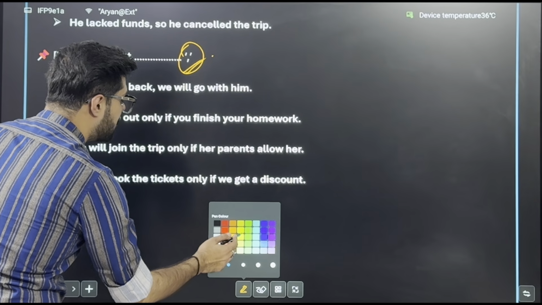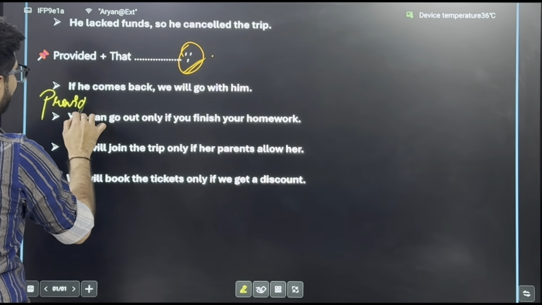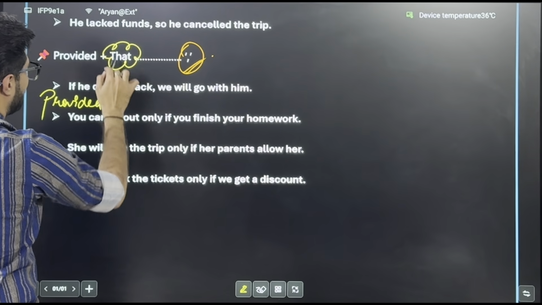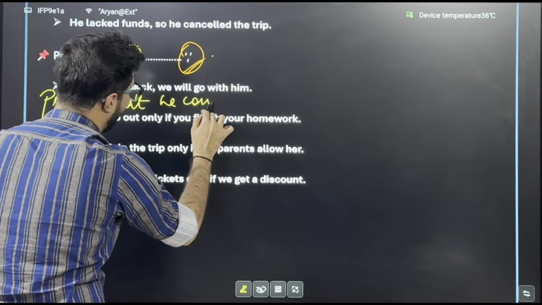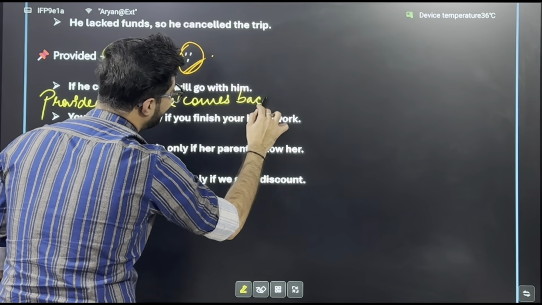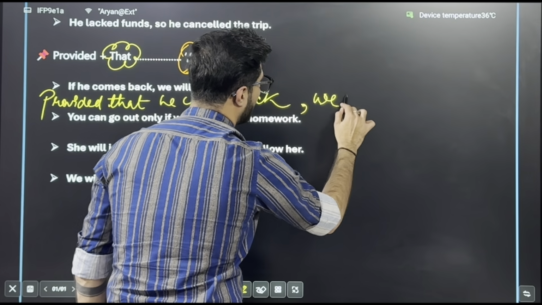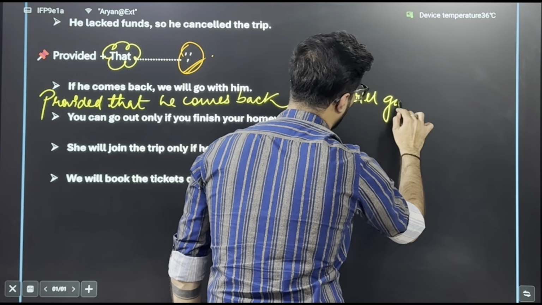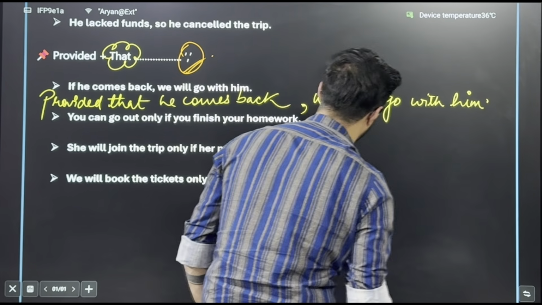It's a must that with provided, you use that. So it will be: provided that he comes back, comma, we will go with him. That is how you transform your sentence.